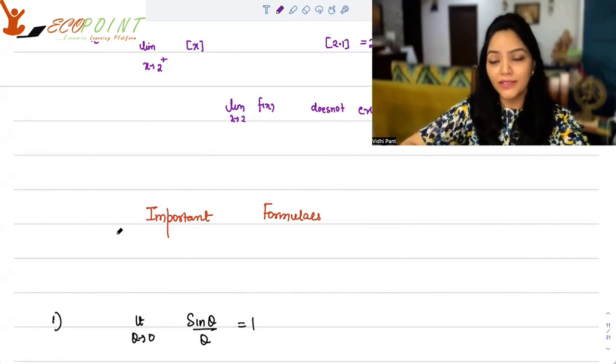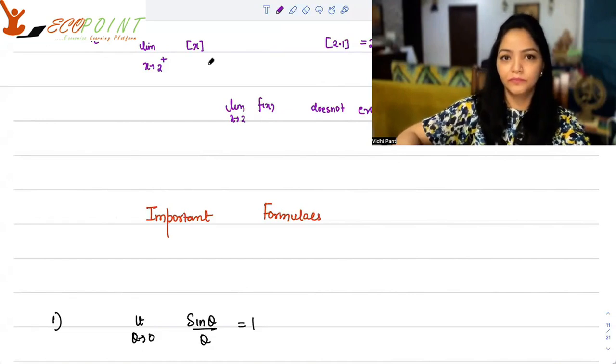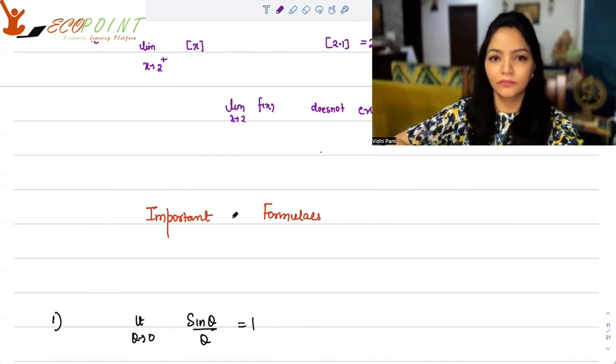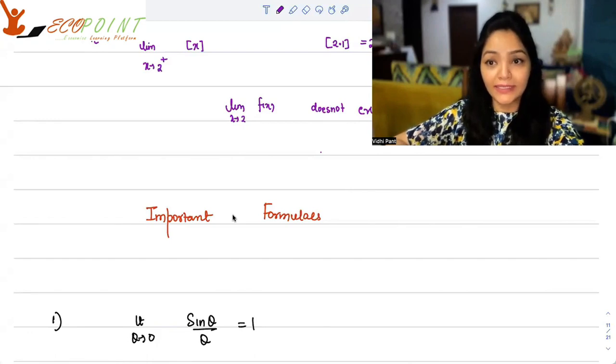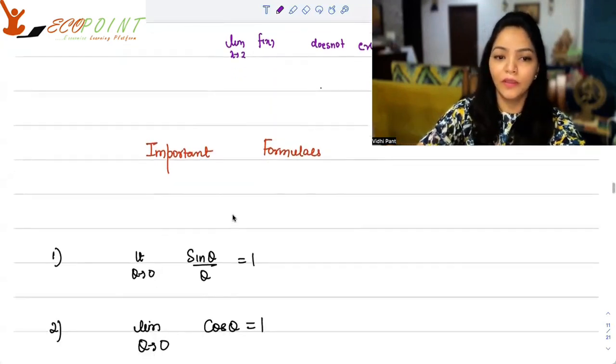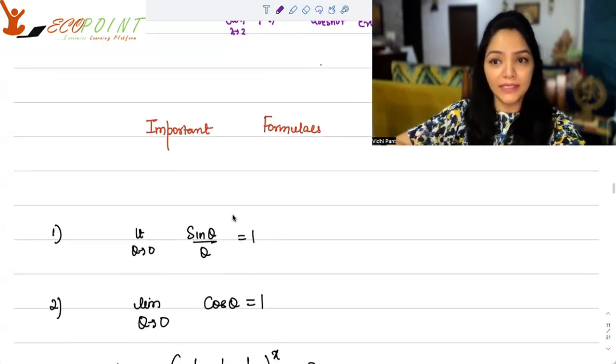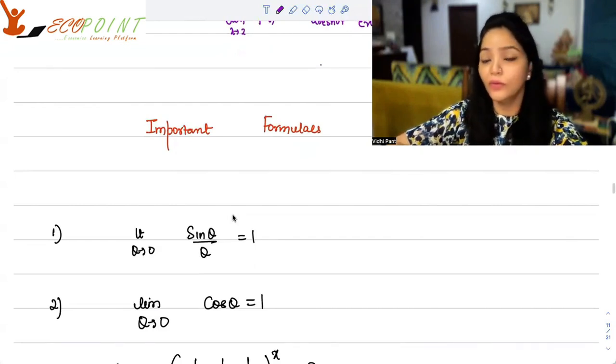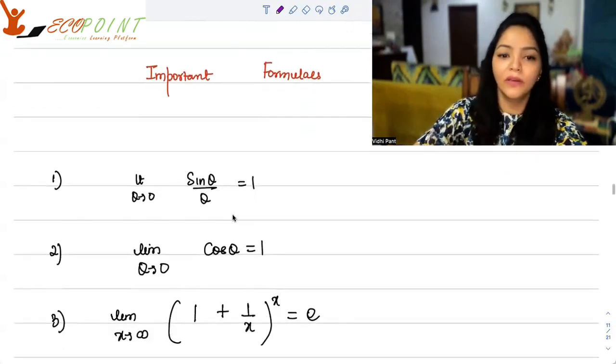When it comes to limits, there are some very, very important formulas you must remember. Sine theta upon theta, as theta is tending towards 0, it turns out to be 1. The limit as theta tends to 0 of cos theta is equal to 1. We also say, of course, cos of 0, we take it as 1.